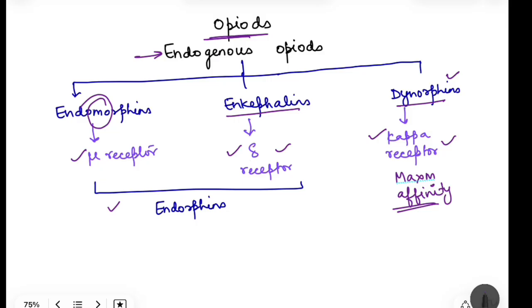Okay, so I told you endomorphin has M, which acts on mu receptor, but here you see enkephalin has K, but it doesn't act on kappa receptor. It is delta receptor, and dynorphin has D, and it doesn't act on delta receptor. It acts on kappa receptor. So that is also a kind of mnemonic, that dynorphin with D doesn't act on D and enkephalin with K doesn't act on K. Maximum affinity for enkephalins is for delta receptor. Then we have endorphins. Endorphins act equally on mu receptors and delta receptors.